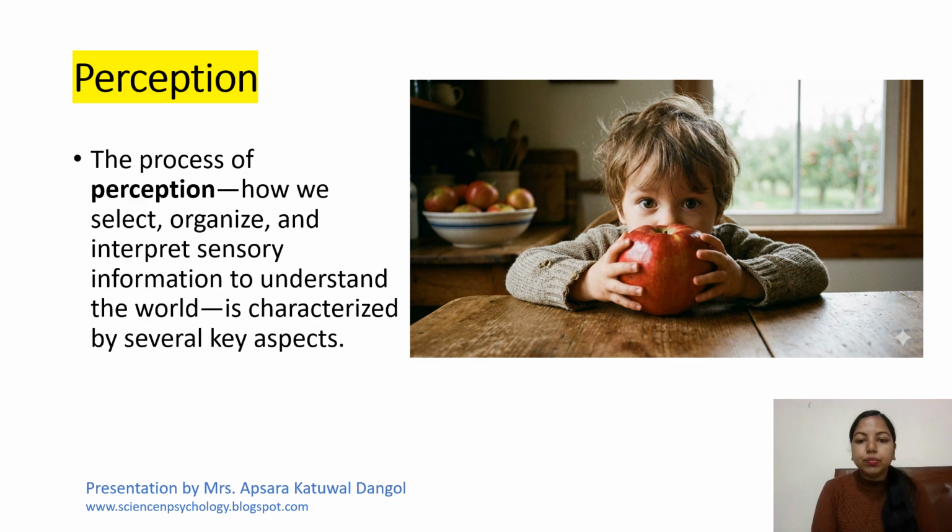Perception is the process of how we select, organize and interpret sensory information to understand the world. It is characterized by several key aspects. We can call them the characteristics of perception. Let us know more about them.